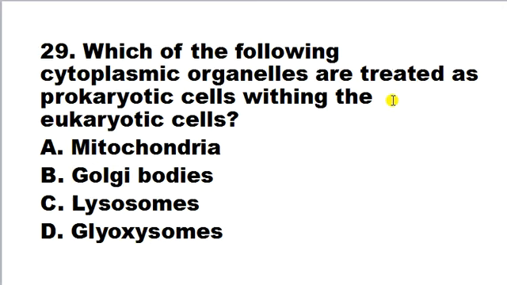Which of the following cytoplasmic organelles are treated as prokaryotic cell within the eukaryotic cell? A. mitochondria, B. Golgi body, C. lysosome, D. glyoxysomes. Here correct answer is D. Glyoxysome is a cytoplasmic organelle that is treated as a prokaryotic cell within the eukaryotic cell.